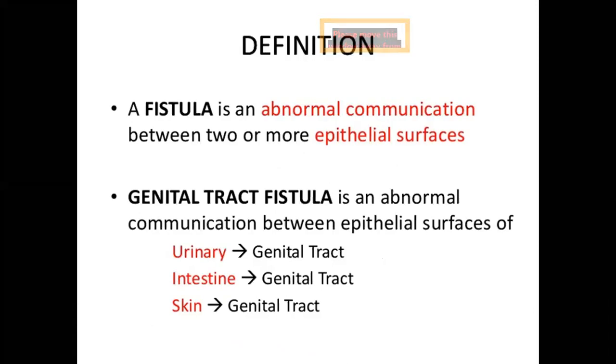Coming to genitourinary fistulas, there could be an abnormal communication between the urinary bladder and genital tract, or between intestine and genital tract, that is rectovaginal fistula. Urinary and genital fistula examples are vesicovaginal fistula, ureterovaginal fistula, urethrovaginal fistula, like that. Between the skin and genital tract, sometimes there may be a communication between the vagina and perineum.